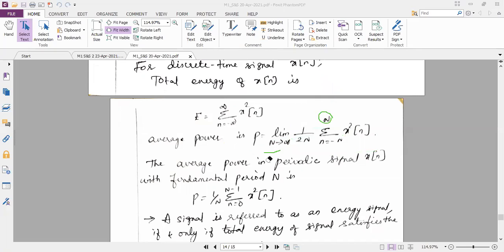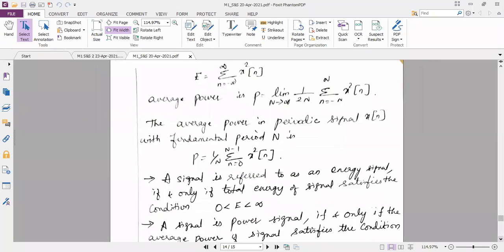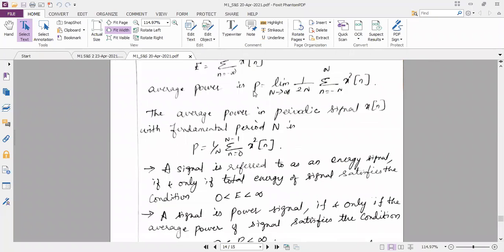Similarly, I want the average power for the periodic signal also. As in the continuous time signal, what is absent is the limit. Even here the limit is absent. If you compare these two expressions, for the discrete time signal I took the summation from n is equal to minus N to plus N, with 1 by 2N.